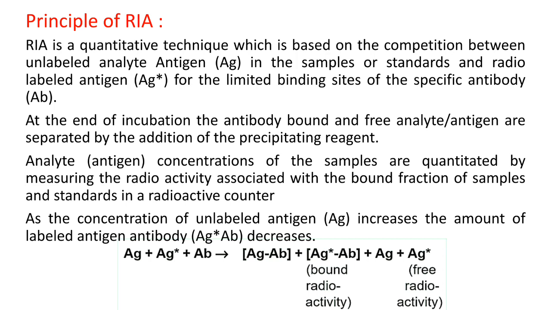After the incubation time, the antibody bound and free antigens are separated by the addition of precipitating reagent. Next, the analyte or antigen concentration of samples is quantified by measuring the radioactivity associated with the bound fraction of samples and standards in a radioactive counter, which is a gamma counter, regularly used.